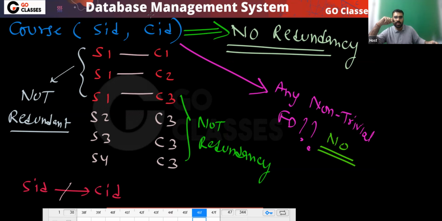Look at this. SID cannot determine CID, and CID cannot determine SID. You can look at this. So there is no non-trivial FD, right? Yes or no? We have no non-trivial FD in this.